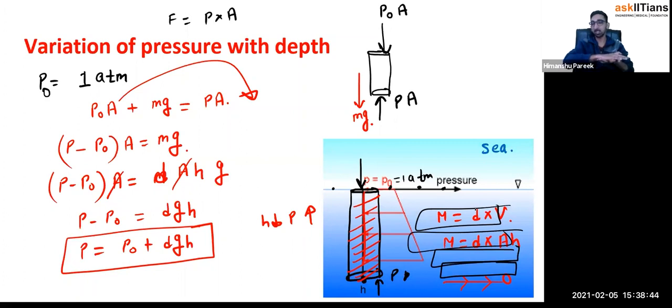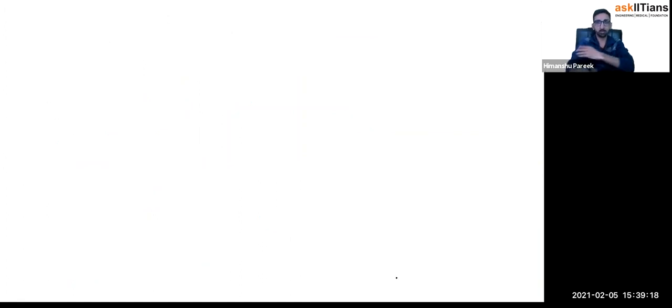All right. So if one person is sleeping over here, as compared to this person, the other is getting more pressure, right? Because the person at the bottom is getting more number of blankets. That's why there is more pressure on him. Similarly, the more number of fluid layers above a particular place, the more pressure. And when you go above the sea surface, it decreases basically, because h will be negative in that case. Okay, so that's the variation of pressure with depth.